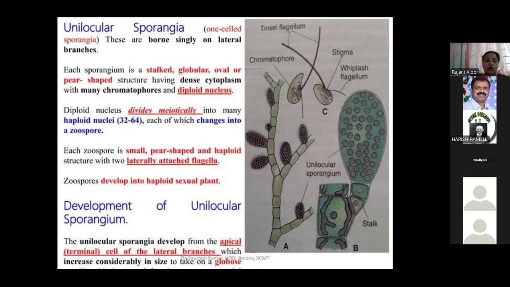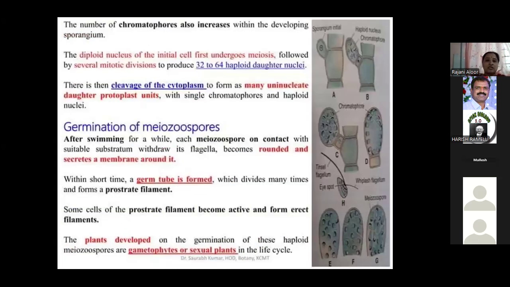All of these zoospores are haploid; they withdraw the flagella and attach to the substratum by their anterior end. The zoospore germinates within 2 to 3 hours and produces a new Ectocarpus, all of them haploid.